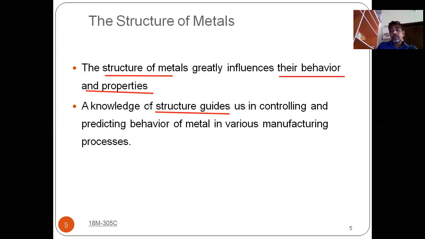So if you study the structures properly, it will help you in understanding and in controlling the behavior of the metals when you process them. So they are very, very useful in the various manufacturing processes. If you know the structure of the materials properly, then you can easily control the material properties and its behavior while they are processed in various manufacturing processes. So that is the advantage of studying structure of metals. Okay, so this is the main purpose why we have the structure of metals as our second unit. And next,